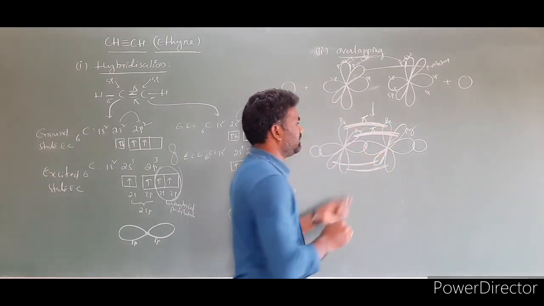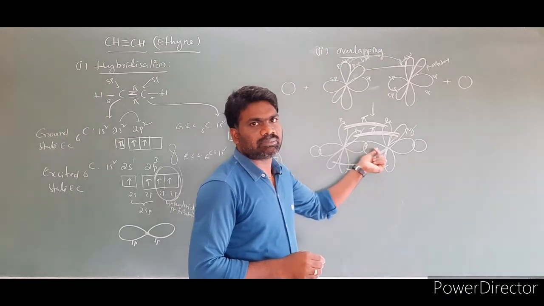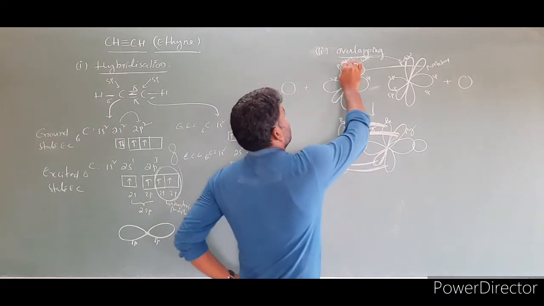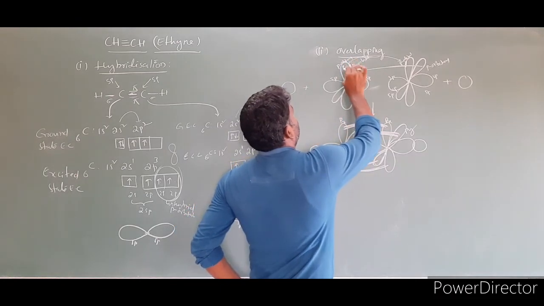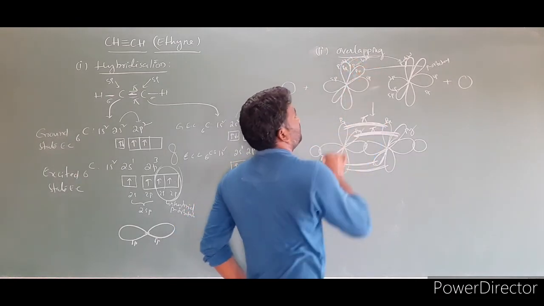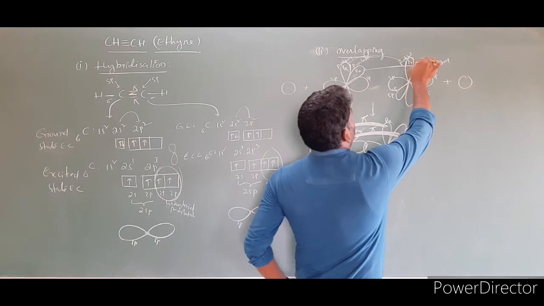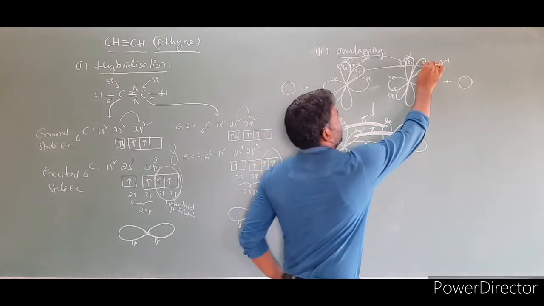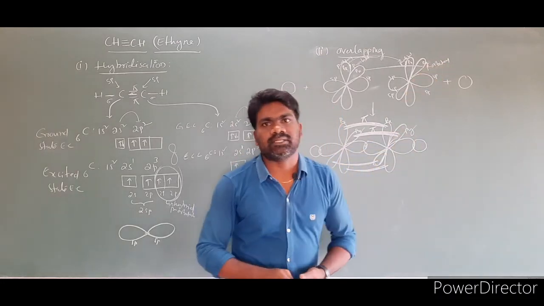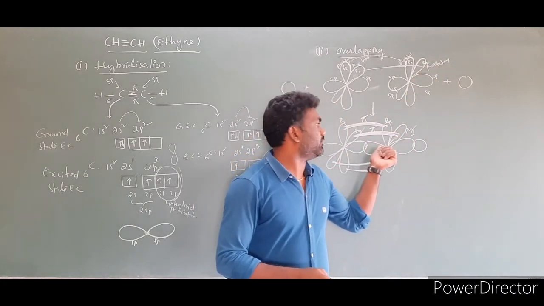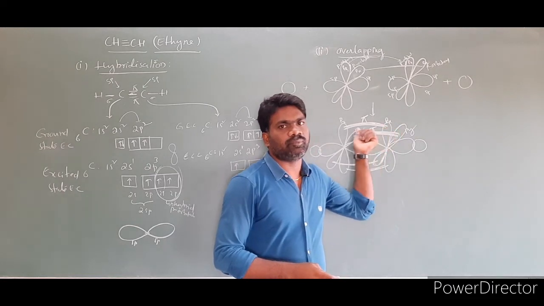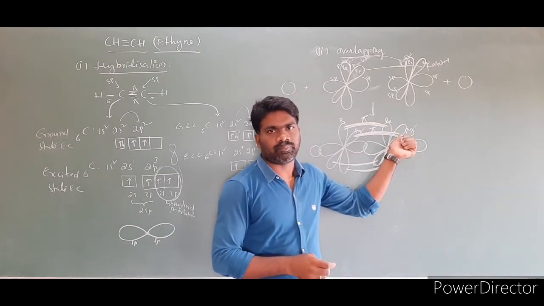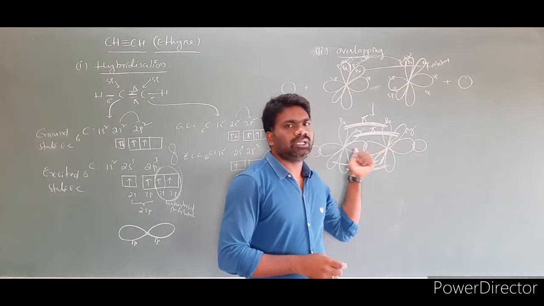Here the remaining orbital we have is the pz orbital. This pz orbital overlaps end to end fashion, forming the sigma bond. So this also can be labeled. This I am labeling as px. This is also a px. This is px. This is px. Sorry, px. This is py. So what is the point is px orbital overlapping sideways with px orbital will form pi bond. Py orbital overlapping sideways with py orbital forms the pi bond, and pz forms the sigma bond.